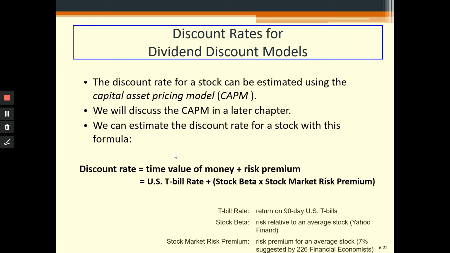If the return of the market moves by 1%, and the particular stock which you are considering just moved by 0.5%, it means that the beta is 0.5. It's less sensitive to the movement of the market. When the market moves by 1%, it is moving less than 1%, so it means it's a less risky stock.